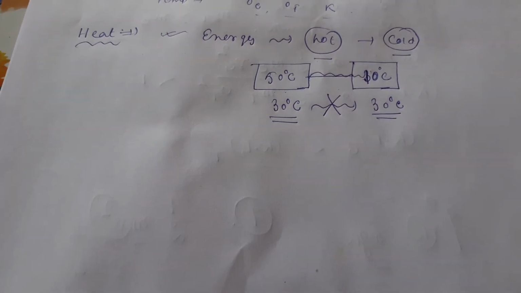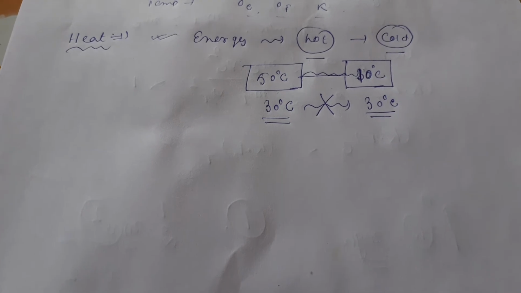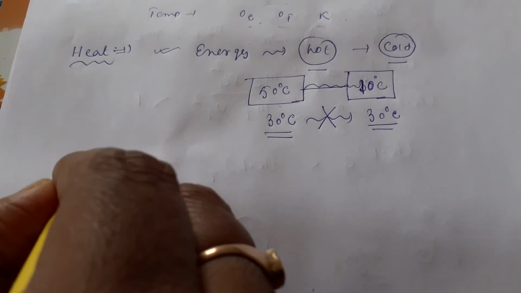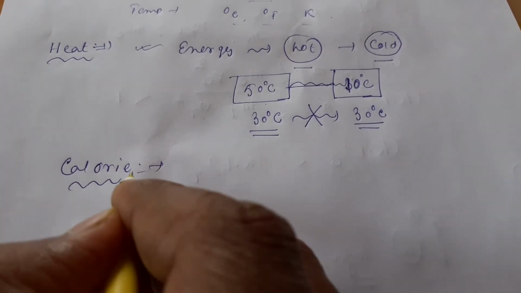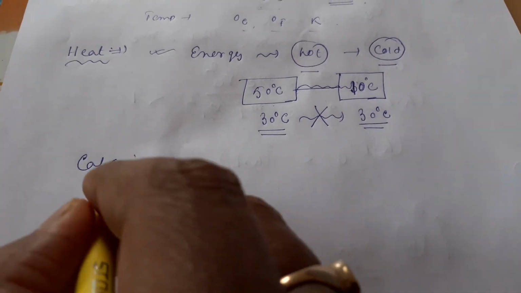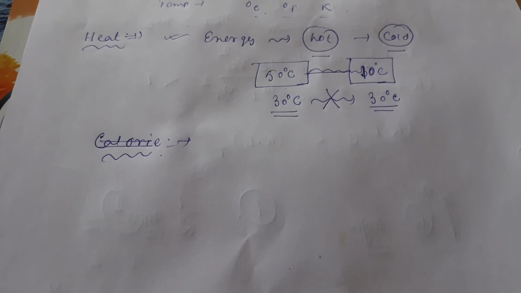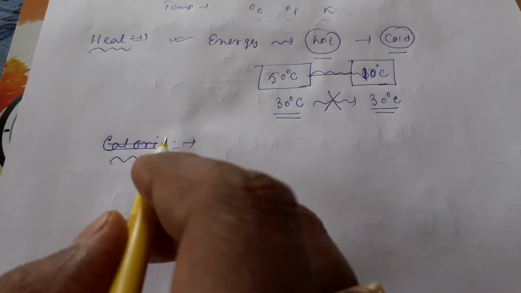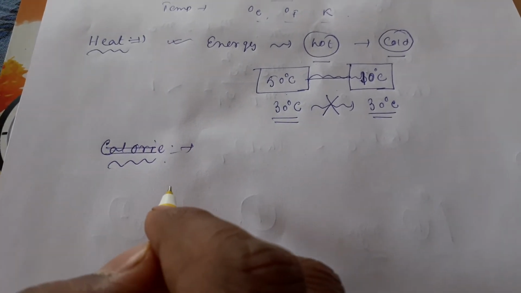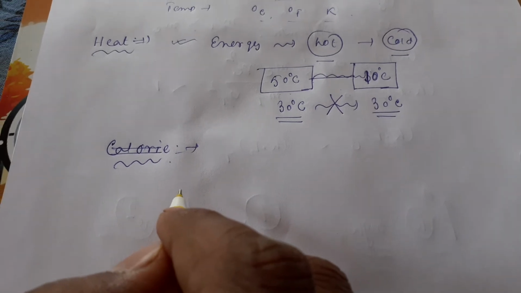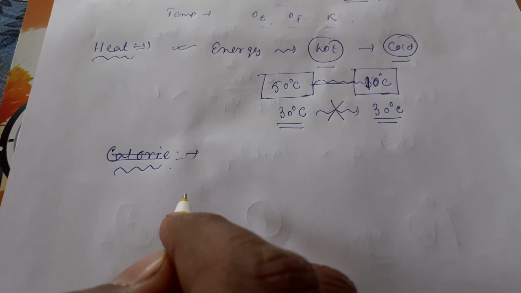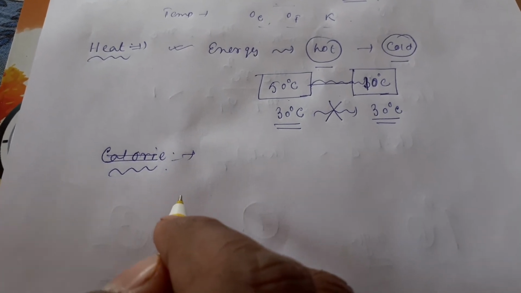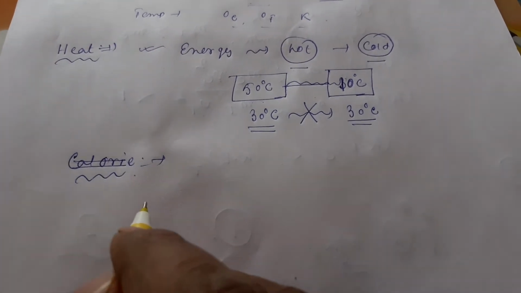Okay, next one, calorie. The definition of 1 calorie of heat is very important. So what is actually the calorie definition? But before that, one more thing is also there. What is that? The factors on which the heat required to raise the temperature of a body depends. So on which factors is the heat actually depending to raise the temperature?